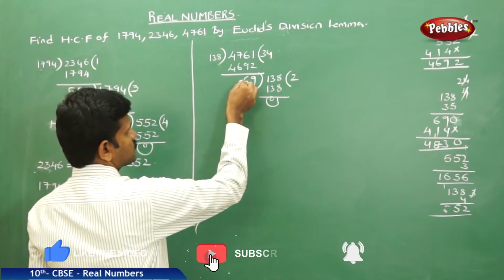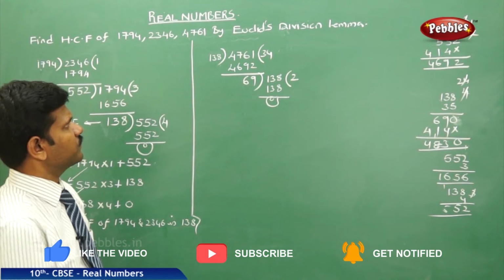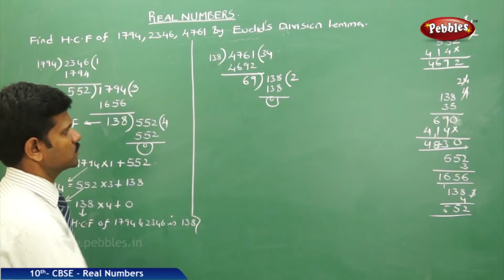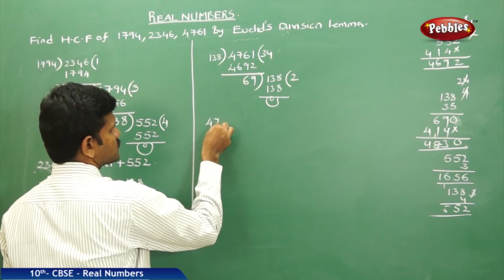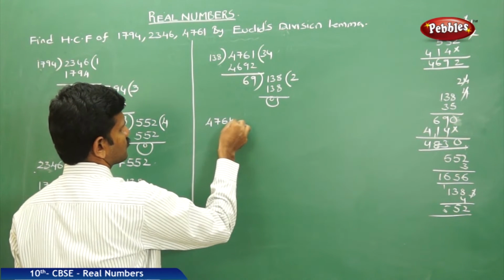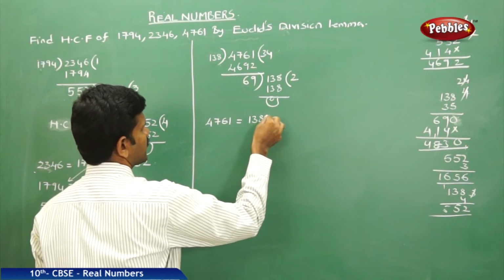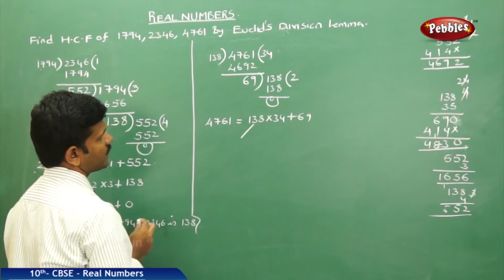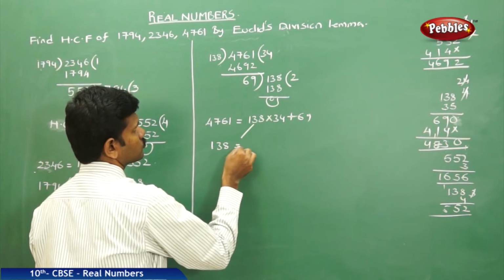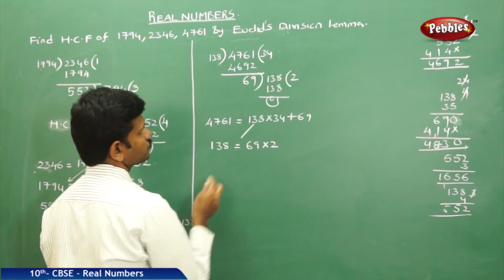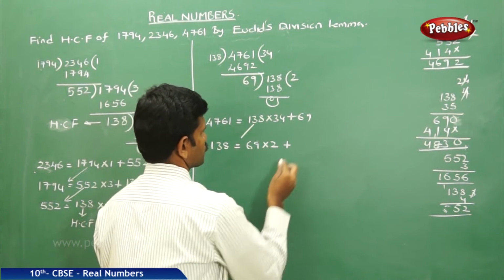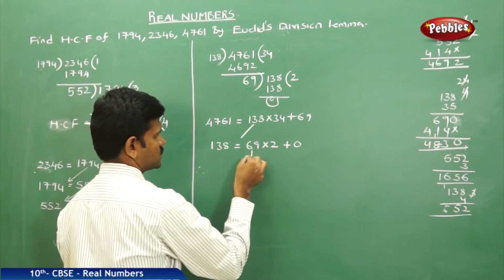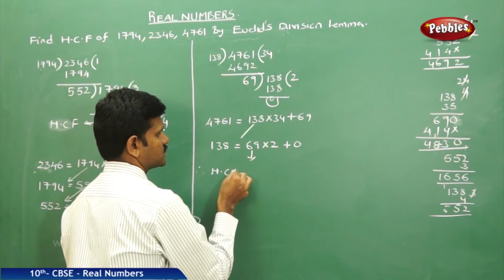Therefore 69 is the HCF of the given two numbers. Therefore arrange this one. 4761 is equal to 138 into 34 plus 69. Next, 138 is equal to 69 into 2 plus 0. That is, therefore this is the HCF